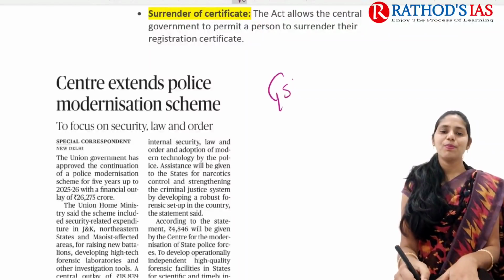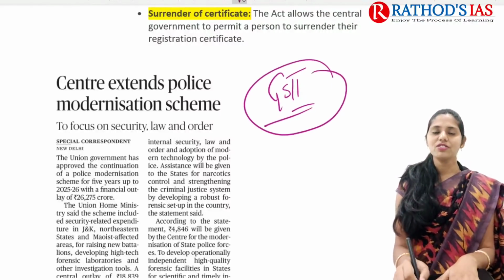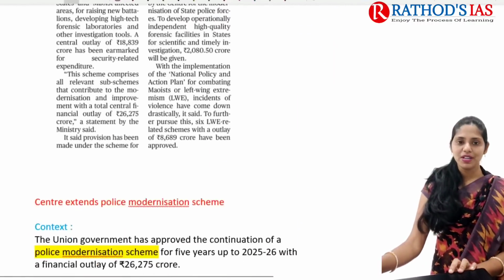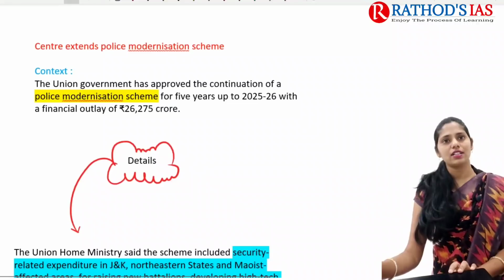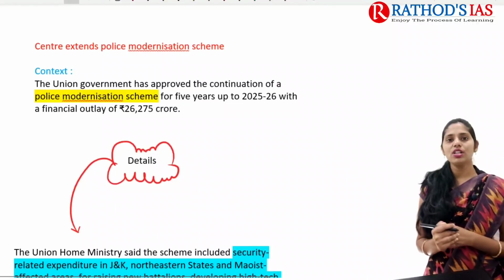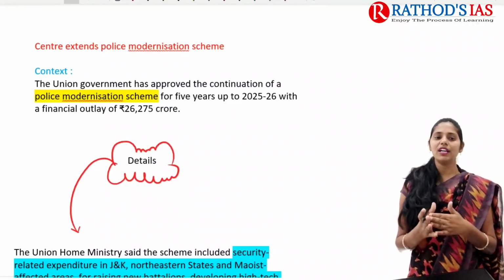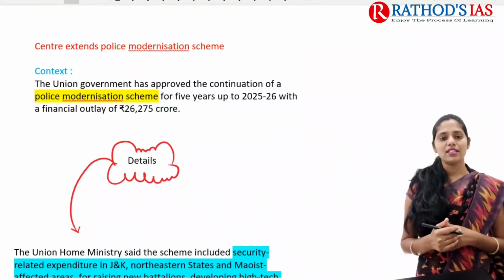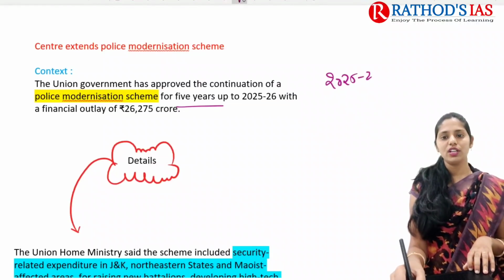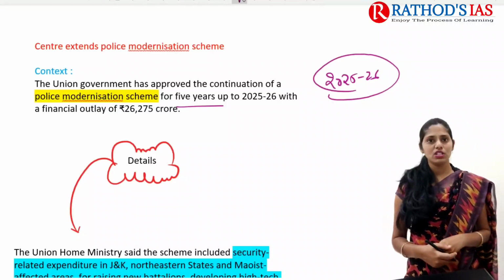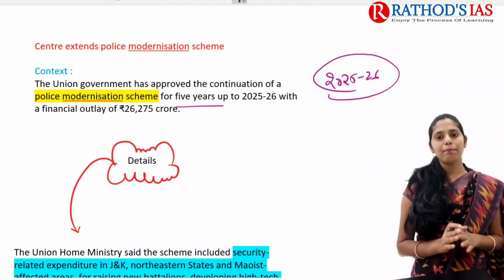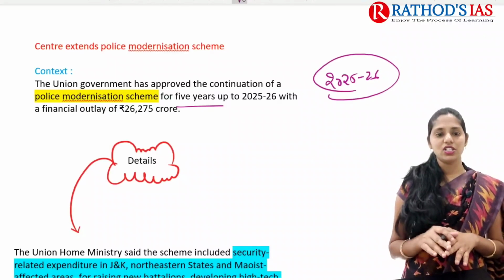I tell you, this topic is important regarding GS paper 2, on governance, regarding police reforms. This topic is very important from your mains. So now let us try to see what this article is talking about. If you see the context, it mainly says that the Union government approved the continuation of this police modernization scheme for 5 years, up to 2025-2026.